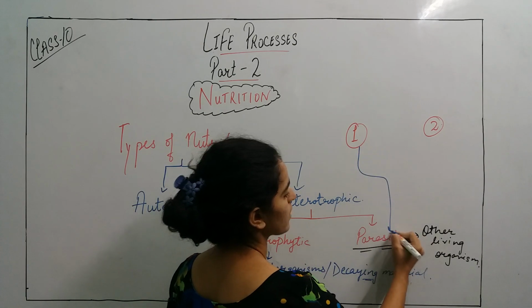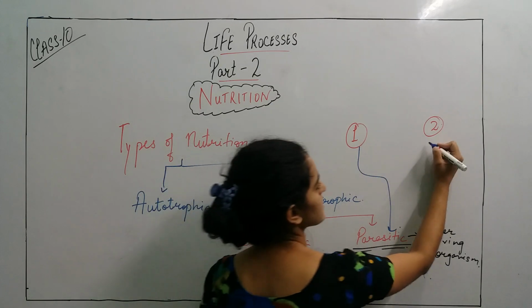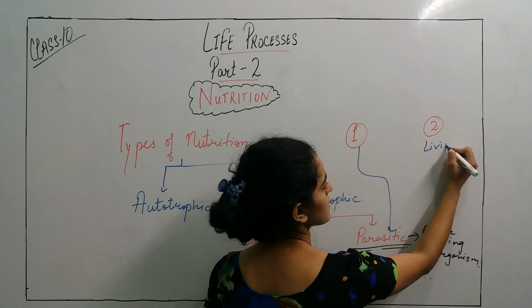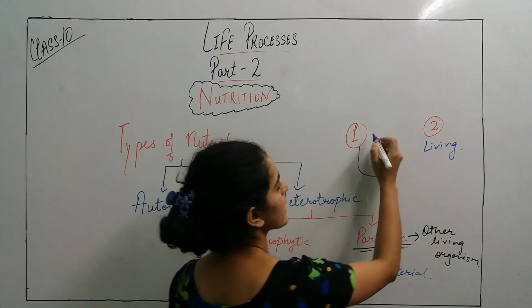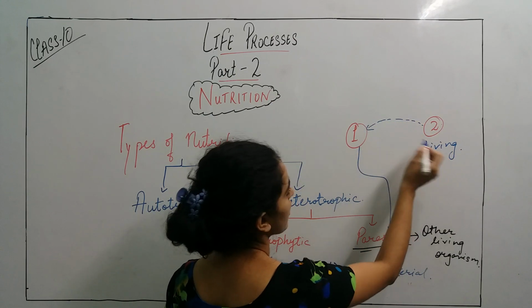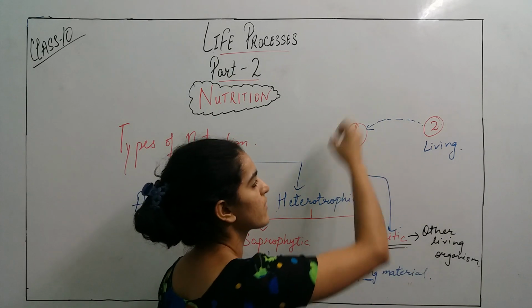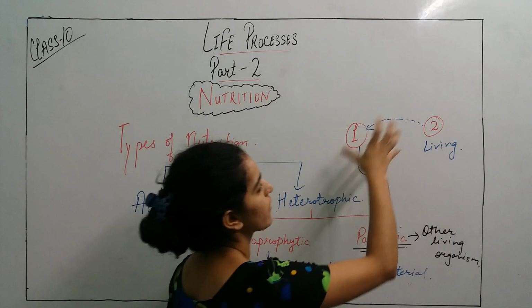So now what will it do? It will take its nutrients from this living organism, by living on that.